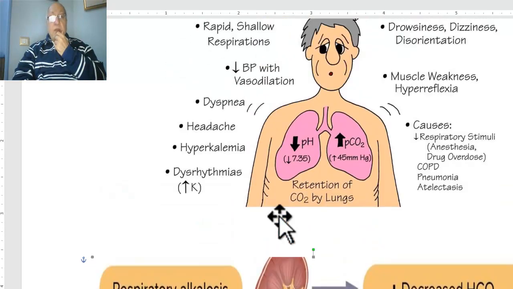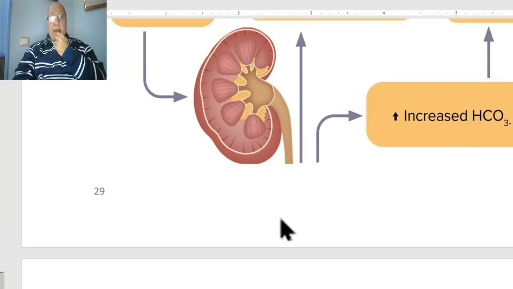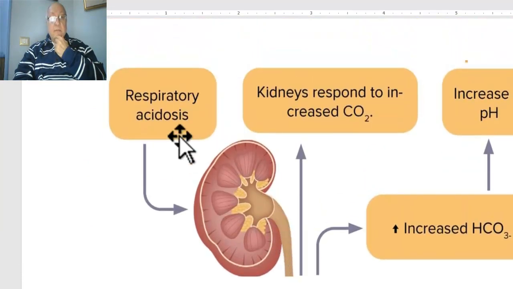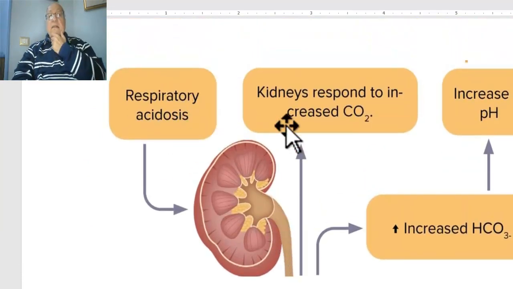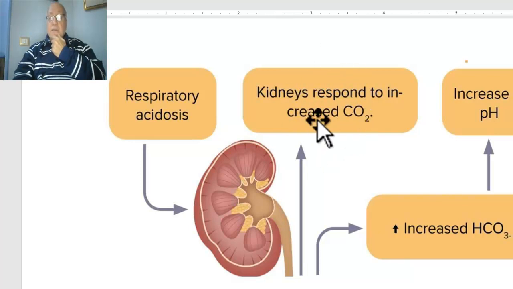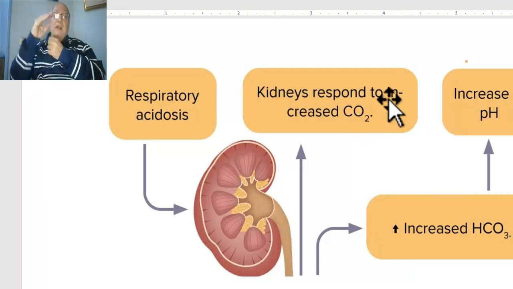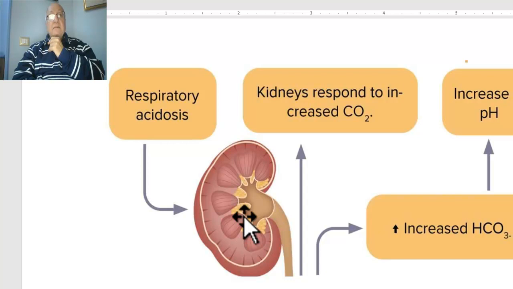In respiratory acidosis, the kidney is sensitive to changes in carbon dioxide. And any increase in carbon dioxide level in the blood is compensated by the kidney to reabsorb bicarbonate.